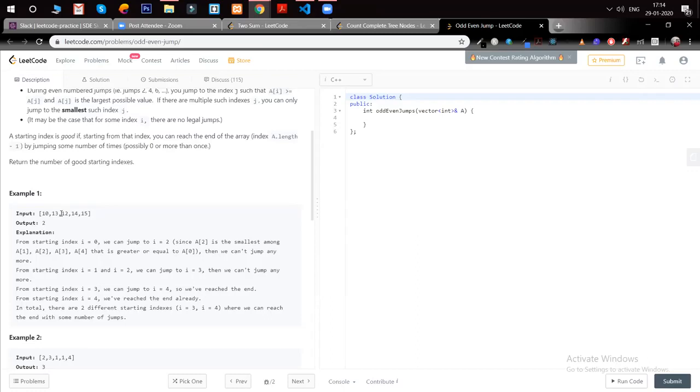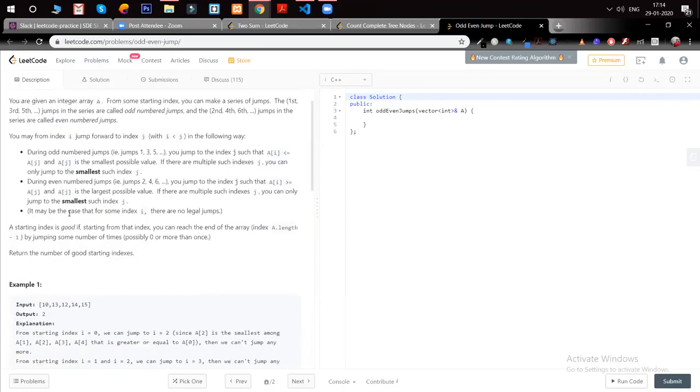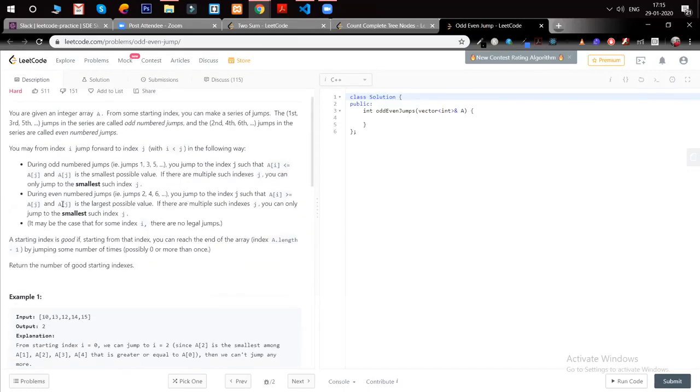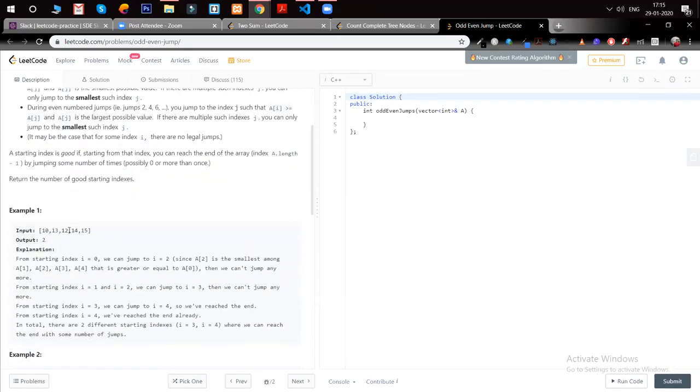Okay, again, if we come to this position, since this will be our second jump, we have to look for the numbers which are smaller than 12. Over here, no numbers are smaller than 12, so we can't go further. So I guess the starting index can't be 10. Again, we check with 13, and 13 won't be valid. Again, with 12, it won't be valid.